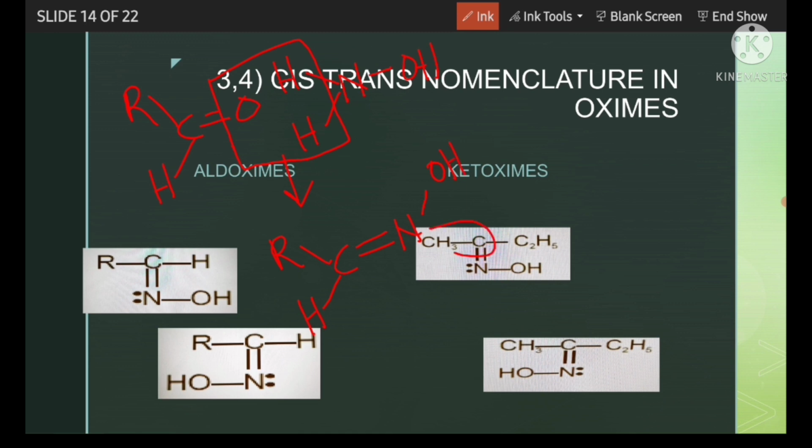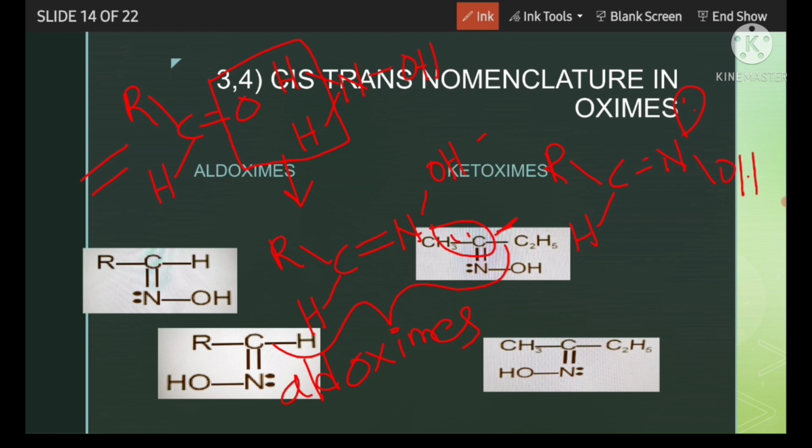And here is a lone pair. So this is an aldehyde and this is made from the aldehyde, so this type of compound is called an oxime. The compound formed in the reaction of an aldehyde and NH2OH, that means hydroxylamine, is called an oxime. Since it came from an aldehyde, it will be called an aldoxime. Here the OH and lone pair can exist in two different ways. Let's see. R C H double bond N, with the lone pair here and OH here.